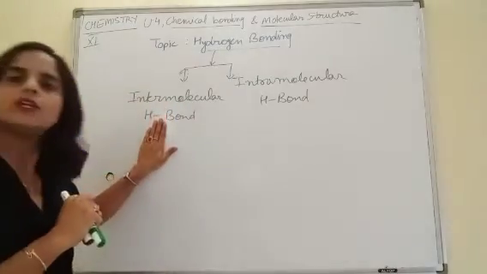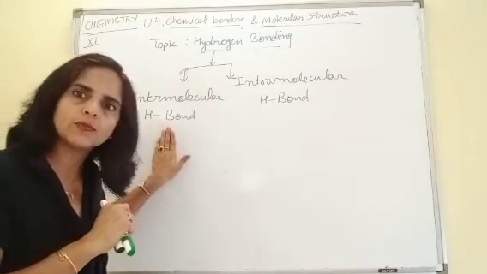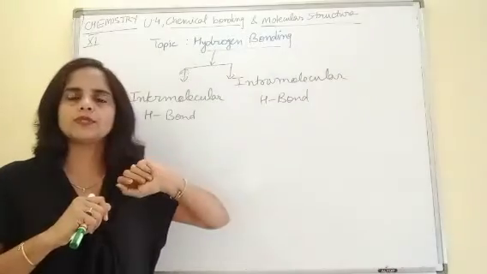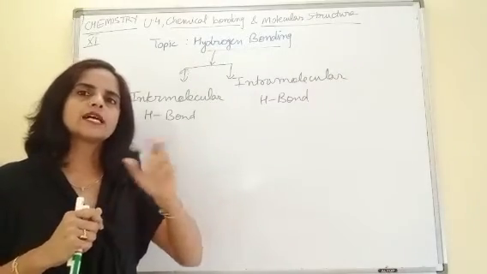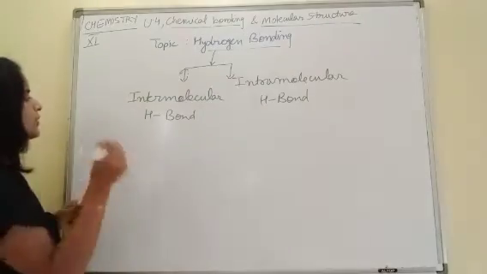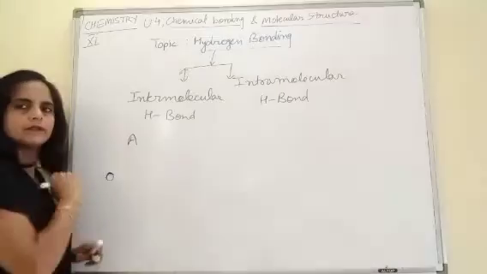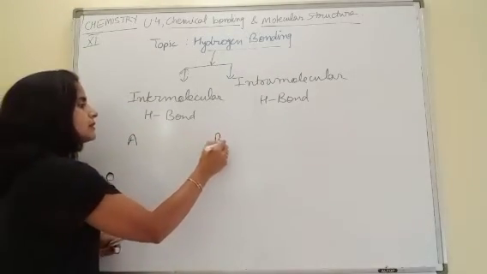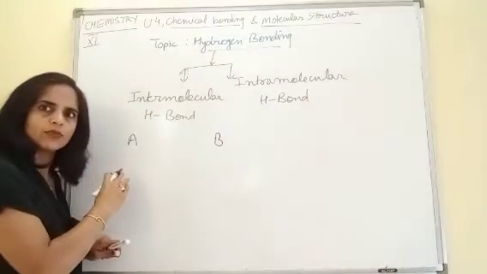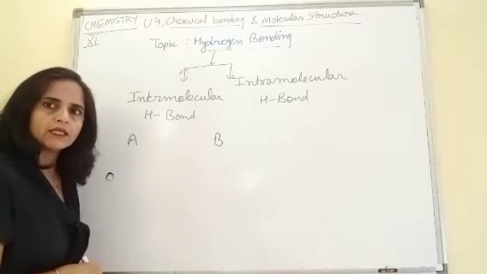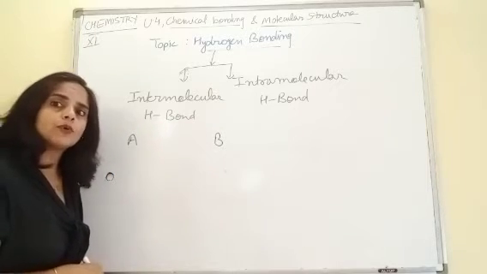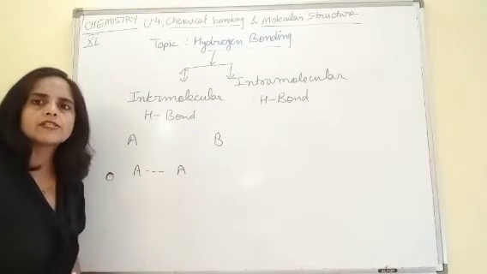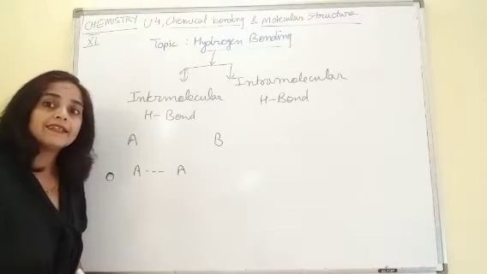So intermolecular H bond is the H bond which is formed between two molecules. Like suppose I say I have molecule A and the second molecule is B. First molecule is A, second molecule is B. So if the H bond is formed between two A, is it a case of inter or intra? Inter.